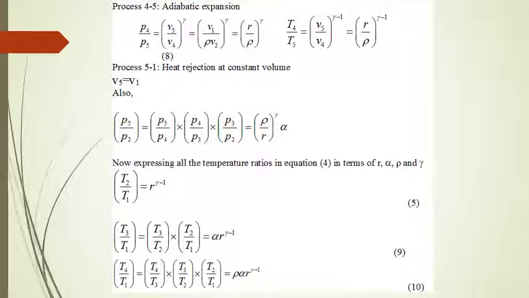Now expressing all the temperature ratios in equation 4 in terms of r, alpha, gamma and rho, what we get is T2 upon T1 equal to r raised to power gamma minus 1. T3 upon T1 is equal to alpha into r raised to power gamma minus 1. T4 upon T1 becomes rho into alpha into r raised to power gamma minus 1.